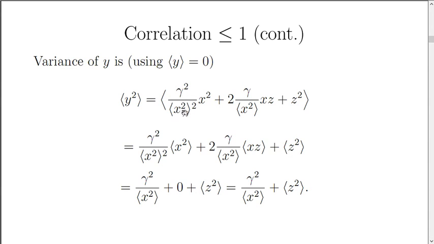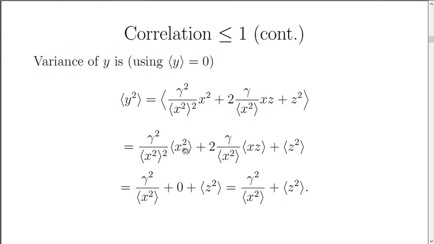That is this quantity squared times x squared plus twice this quantity times x times z plus z squared. That's just a little algebra. Then that's going to be this quantity times the expected value of x squared plus this times the expected value of x times z plus the expected value of z squared.